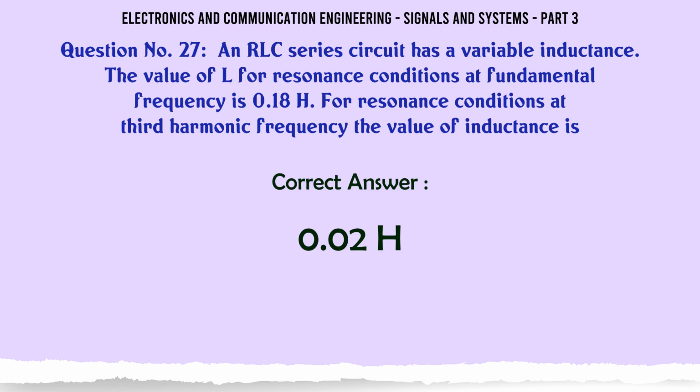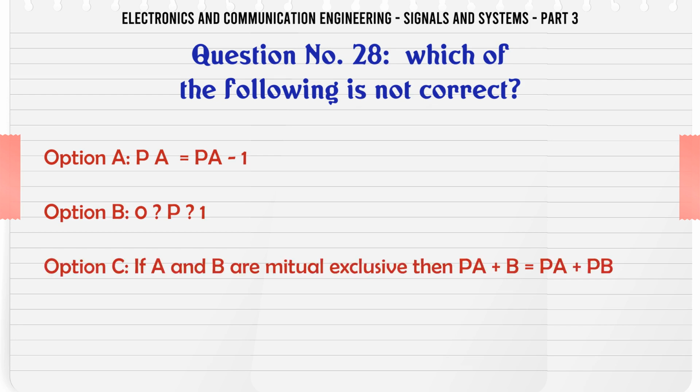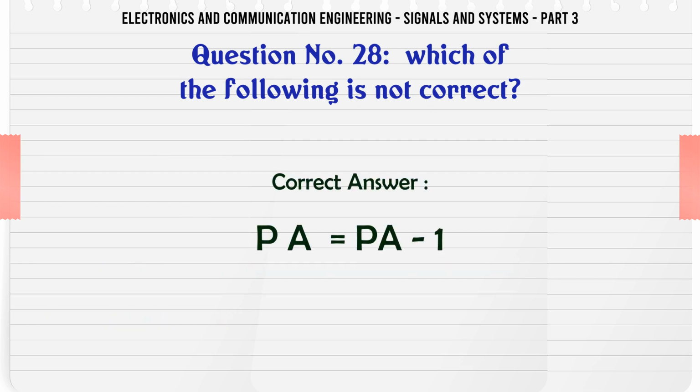Which of the following is not correct? A, P(A) + P(Ā) = 1; B, 0 ≤ P ≤ 1; C, if A and B are mutually exclusive, then P(A+B) = P(A) + P(B); D, P(A) + P(Ā) ≠ 1. The correct answer is D.